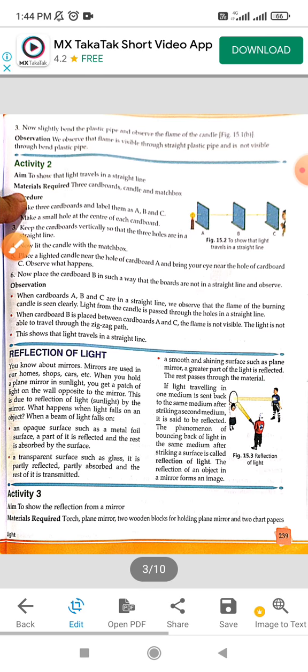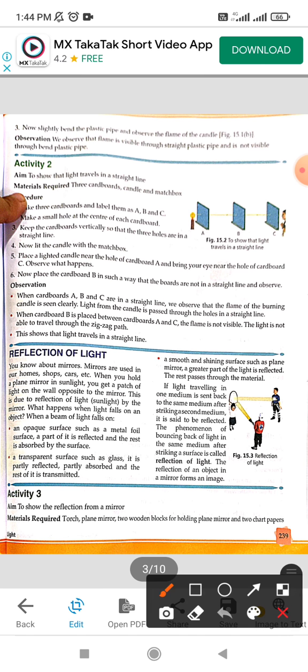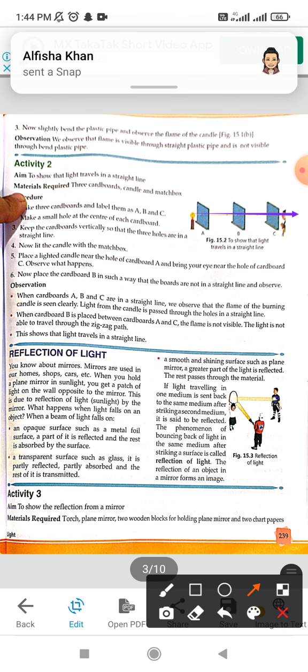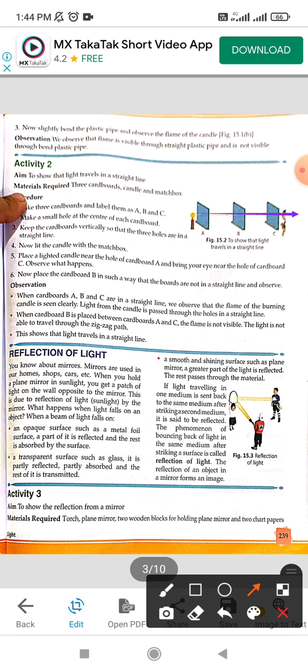Now you can see the observation, in the activity you can see कि a cardboard is there and 3 holes are made and a candle is burning there, and the light is traveling in a straight line. In the same way, reflection of light, whenever we have seen mirrors in the homes, in the shops and cars. So when you hold a mirror in your hands and sunlight passes on it, you can see the sunlight will strike and come back.